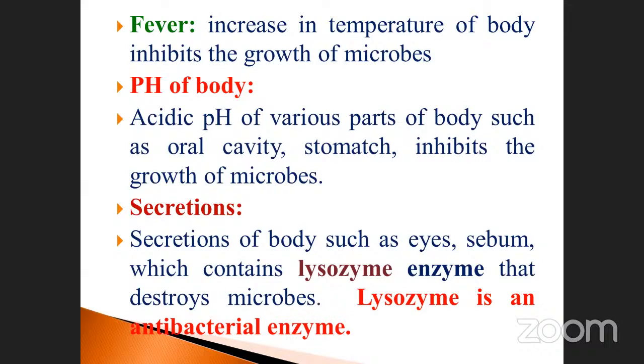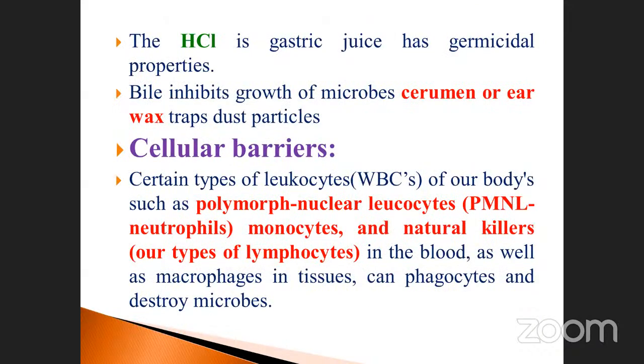It has antibacterial properties. That means when foreign particles such as bacteria enter, automatically the lysosome is activated. As a result, lysozyme enzyme is secreted, it acts upon the bacteria and completely lyses the bacteria. That's why it is called suicidal; the bacterium itself is degraded. See, the HCl in the gastric juice has germicidal properties.